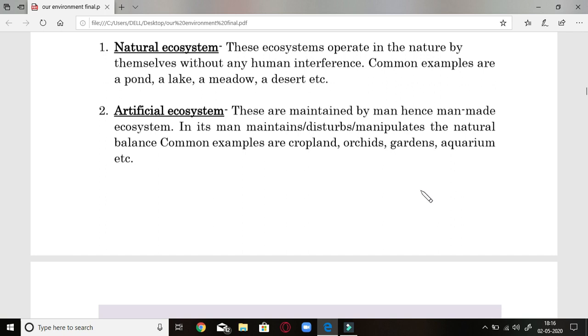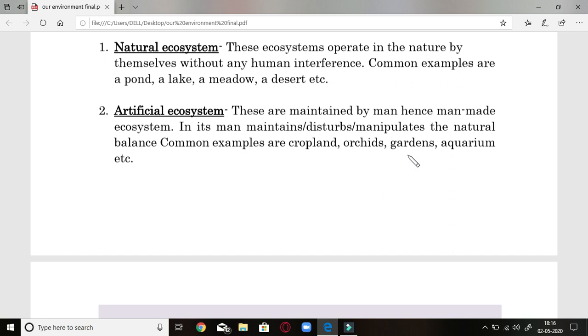Let us see what the difference is. Natural ecosystems operate in nature by themselves without any human interference. Common examples are pond, lake, meadows, deserts, etc. Whereas artificial ecosystems are maintained by man, hence they are man-made ecosystems.